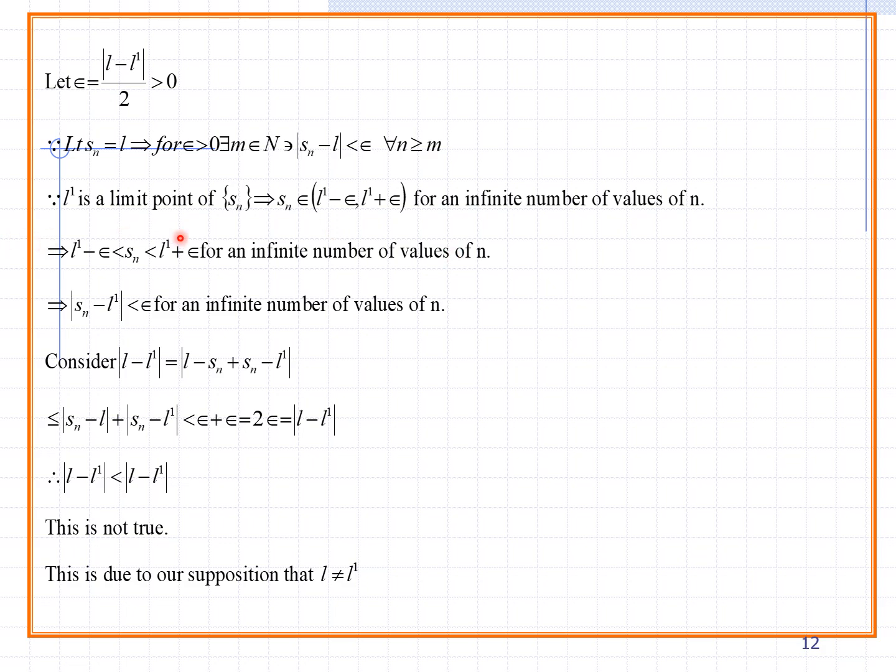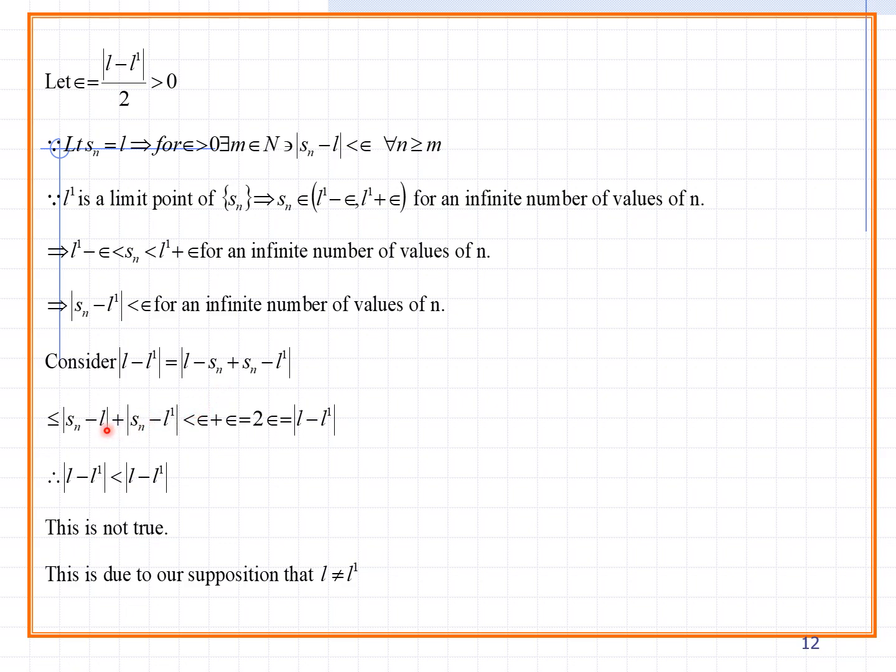So this can be written as modulus Sn minus L dash less than epsilon, for an infinite number of values of n. This convergence property is involved on an infinite number of values. So consider modulus L minus L dash, which can be written with minus and plus Sn, the extra term you can add and subtract. After that you can take the modulus separately, so it can be written as modulus Sn minus L plus Sn minus L dash.